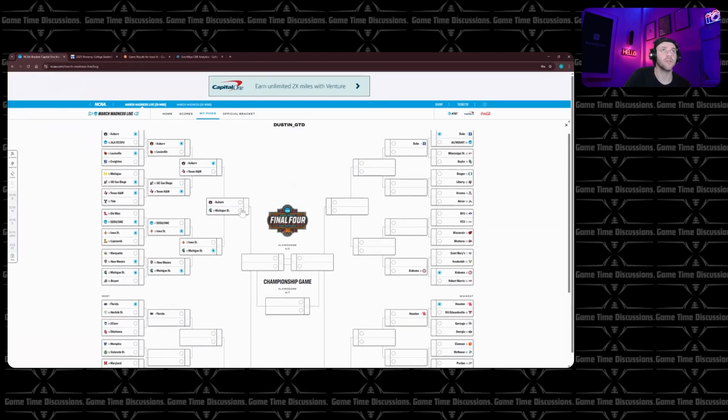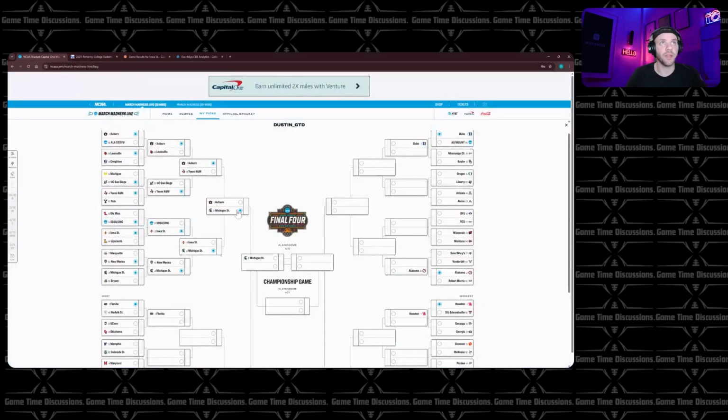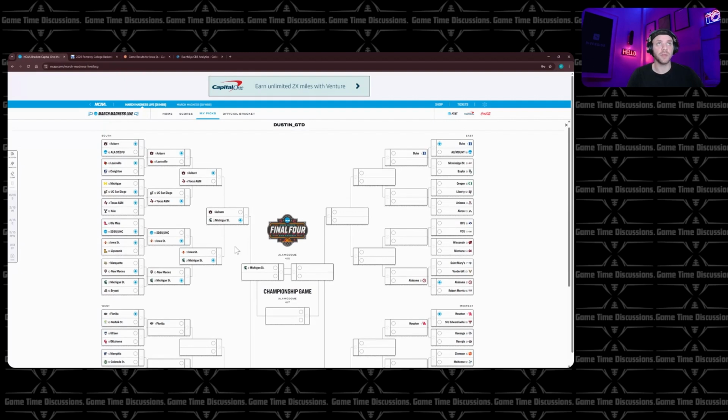Now, from here, I do think Michigan State ends up beating Auburn, and they are the ones who travel. And mainly because Auburn did end the year poorly, I just think that they might not be able to put up with the strength of Michigan State being good at offense and defense. As you can see, I don't know that Michigan State's going to be the team we send all the way because they are not in that top 21 of KenPom. They are amazing at defense, though. Auburn, 2nd and 12th. Obviously, they're a fantastic team, too. But right now, the plan, or my assumption, is Michigan State would win.